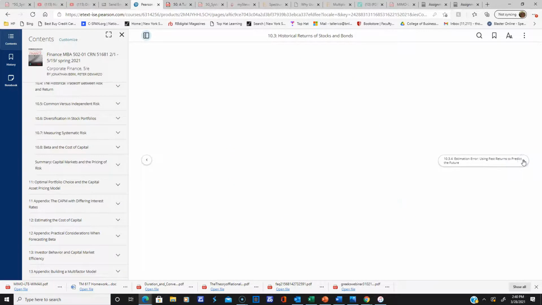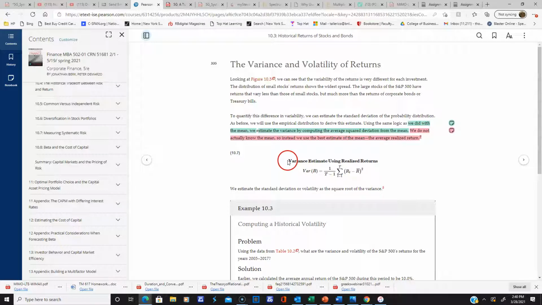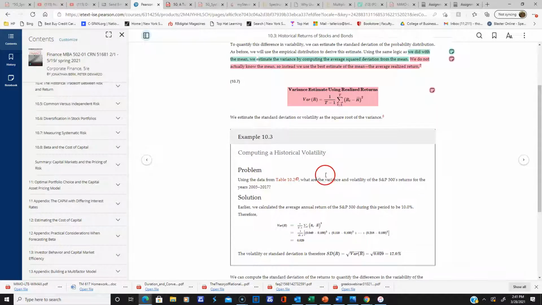Now here's the second variance equation. You'll notice there are no probabilities here. We're just doing an estimate. You notice how there was a P for probabilities there? It's not here. So this is the equation they wanted you to use for problem 10. The variance is one over the number of observations minus 1, everyone see that, minus 1, and then the sum from 1 to T of the return R_T minus the average realized return, squared. This equation is what they wanted you to use. I hope everyone's clear about that.